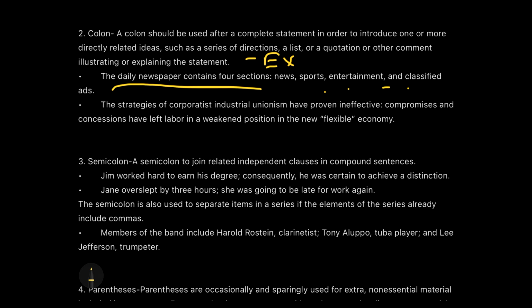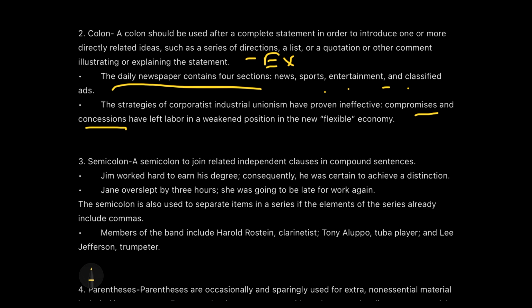So, the strategies of a corporist industrial unionism has proven ineffective. Then what? Compromises and concessions. So, what is ineffective? Compromises and concessions. So, when we are depicting something, we also use a colon.